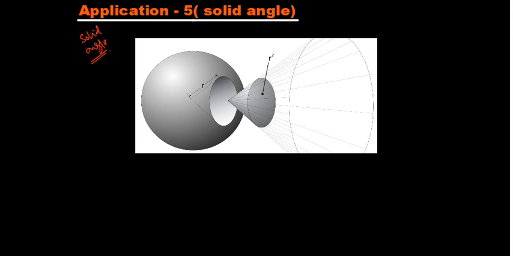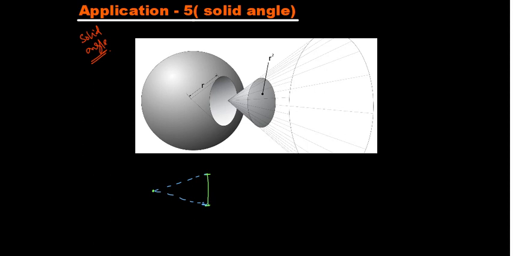So what is the concept of solid angle basically? It's a very simple thing. Try to understand that. Suppose somebody is viewing a line, somebody is observing a line. So these are the two extreme points of the line, and here is a point, and this point is indicating somebody's eye. So somebody is observing this line.